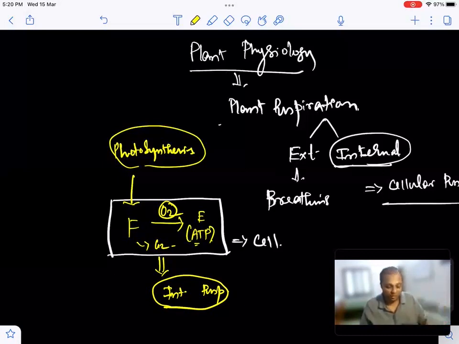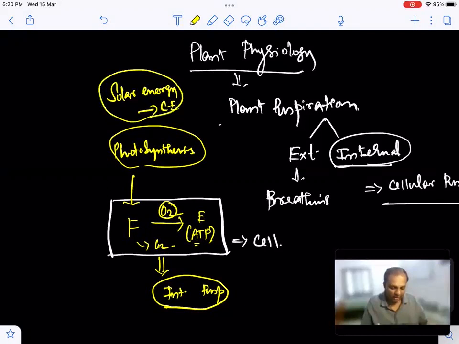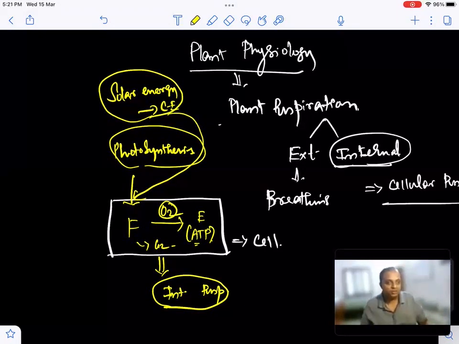In photosynthesis, solar energy is converted to chemical energy. And in respiration, the same chemical energy is converted to ATP. So you see the energy continuously getting transformed. This goes by the principle that energy can neither be created nor be destroyed, but can only be transformed. Photosynthesis: solar energy to chemical energy. In respiration: chemical energy to ATP. So in subsequent videos, we'll meet to discuss the further concepts involved in this topic.